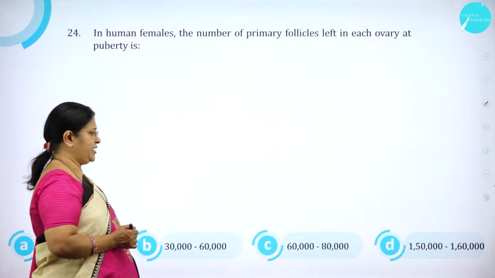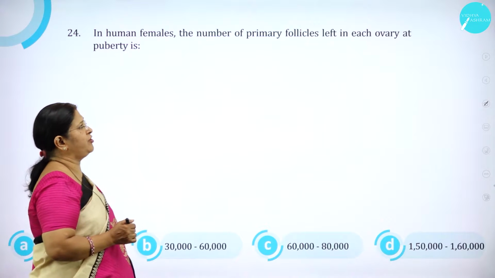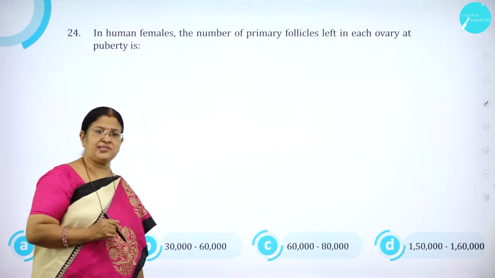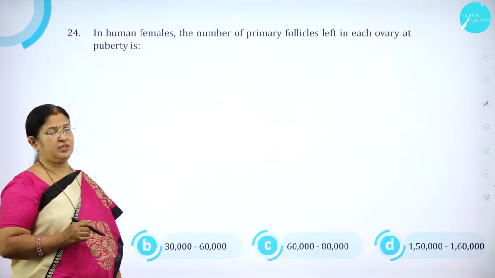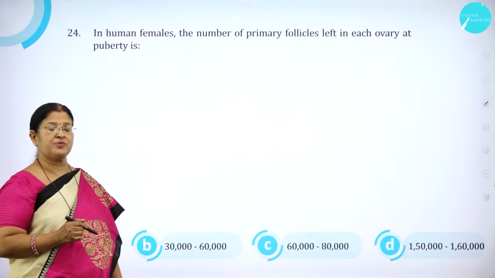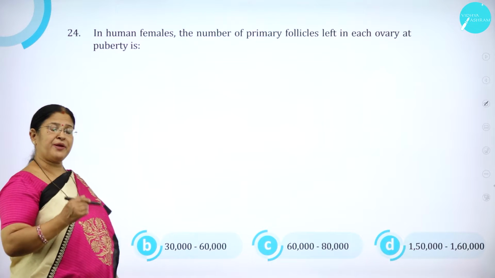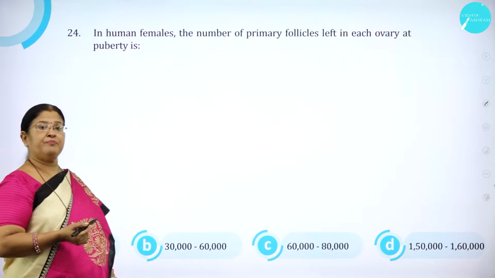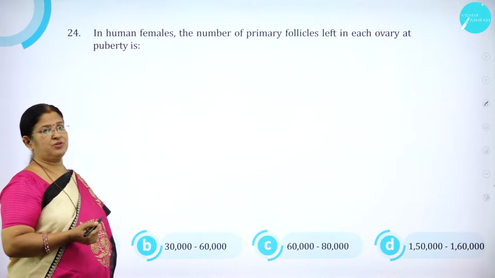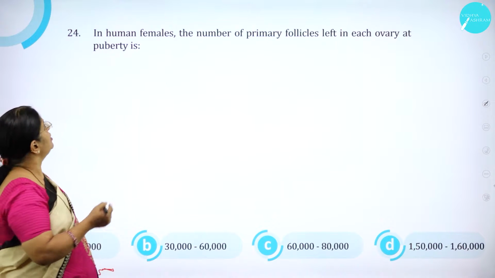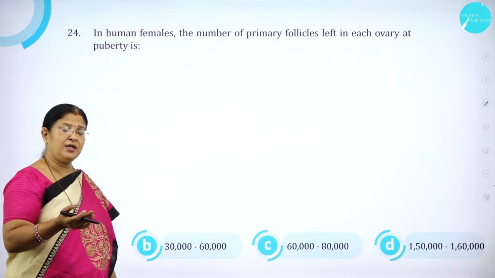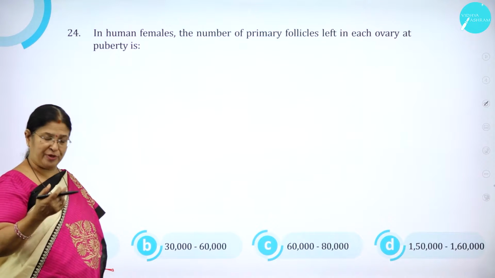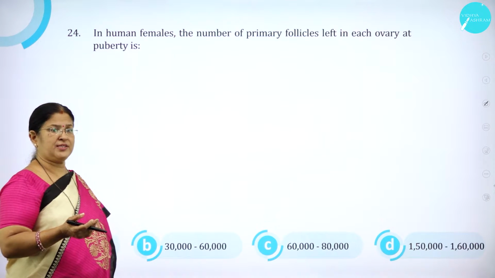In human females, the number of primary follicles left in each ovary at puberty is, I think you have already studied in human reproduction, how oogenesis differs from spermatogenesis. So the primary follicles are preformed before the baby is born, right? Before the delivery of the fetus only the primary follicles are formed. After the female attains puberty, no more primary follicles are added.